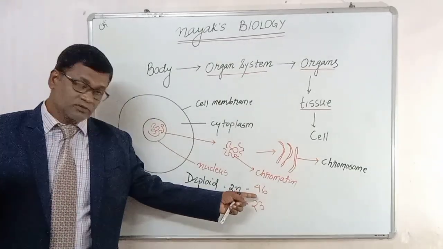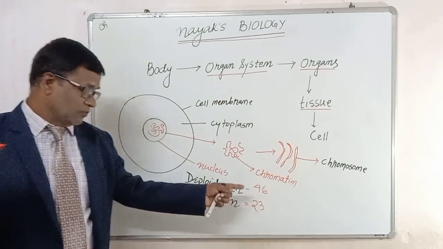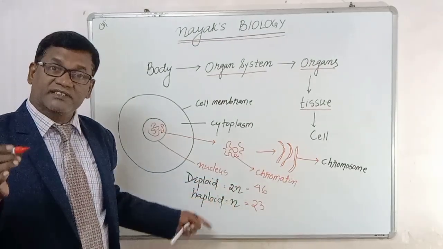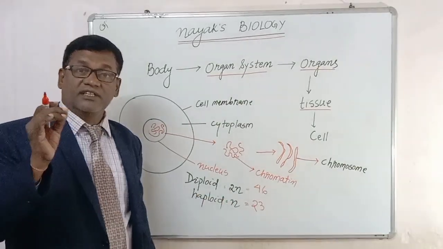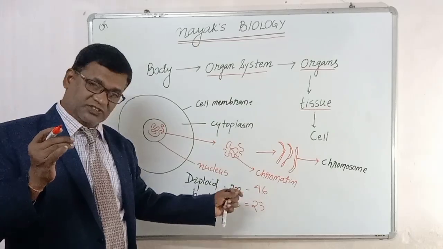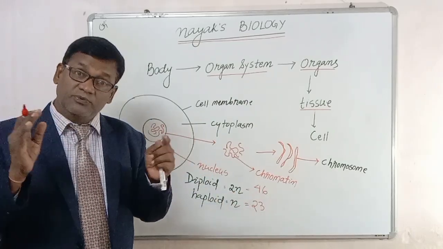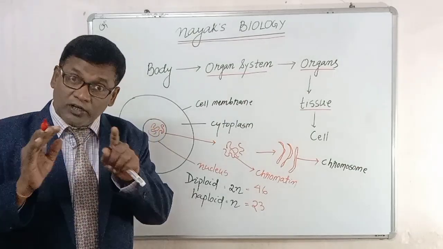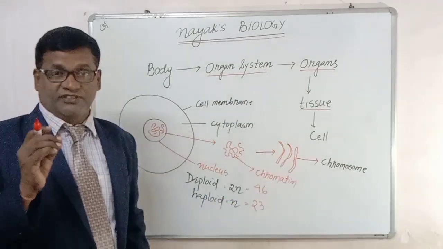The total is 46 and its half is 23. That's why 46 chromosomes is diploid, and half of the chromosomes is haploid. In our case, the diploid number is 46, which is paired. Now don't think these 46 chromosomes are individual ones. It's not like that, my dear. They are in 23 pairs.